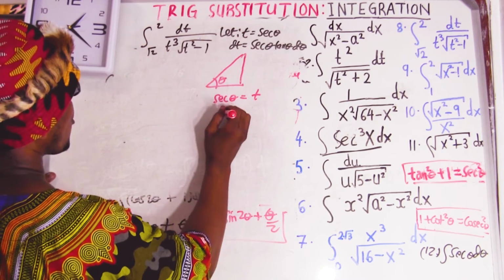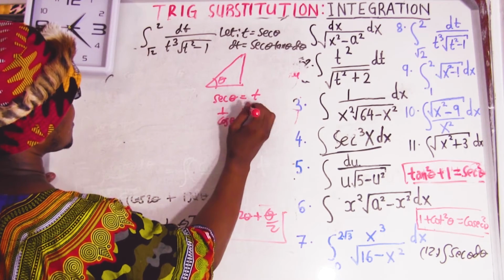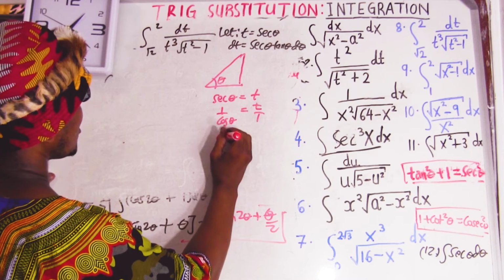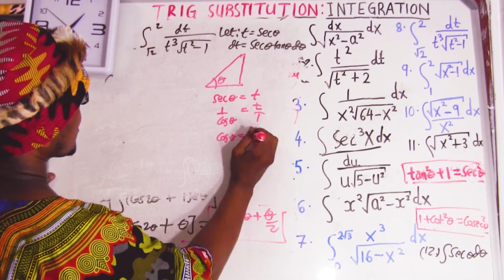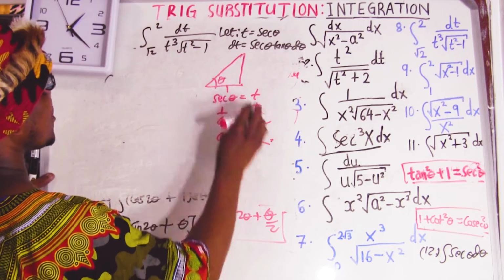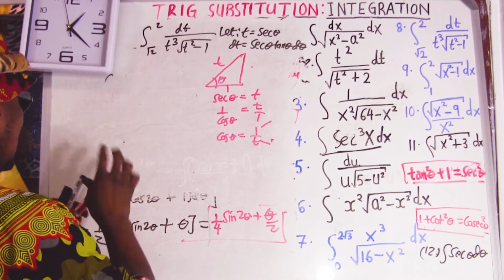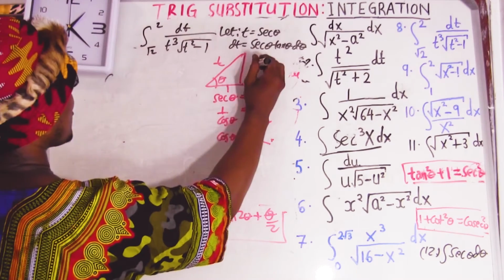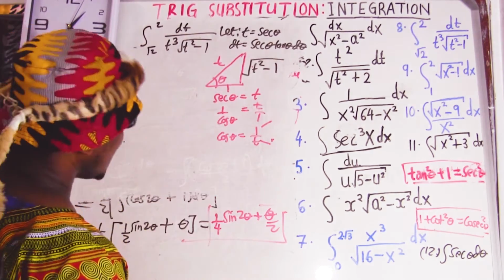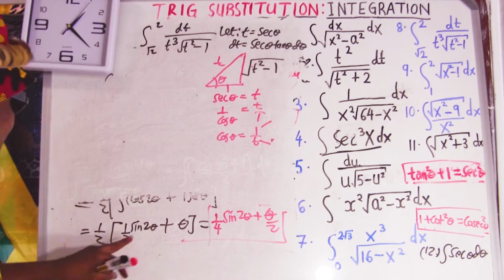But what is sec? Sec is like 1/cos equal to t. We can flip everything, so cos equal to 1/t. So this is going to be adjacent and this is going to be hypotenuse. Adjacent equal to 1, hypotenuse equal to t. We can get an opposite because opposite equal to the square root of hypotenuse squared, which is t squared, minus adjacent squared. So now we can get all this stuff.